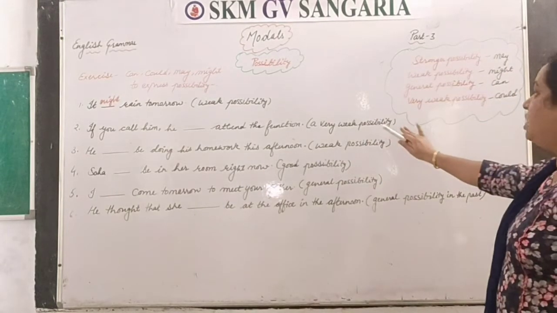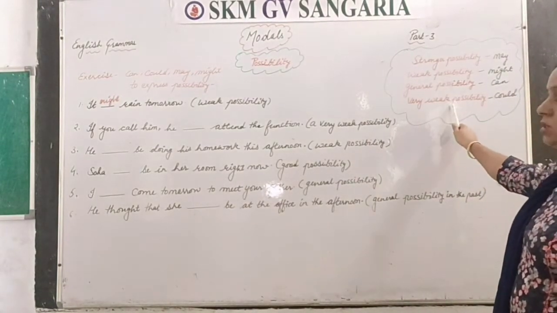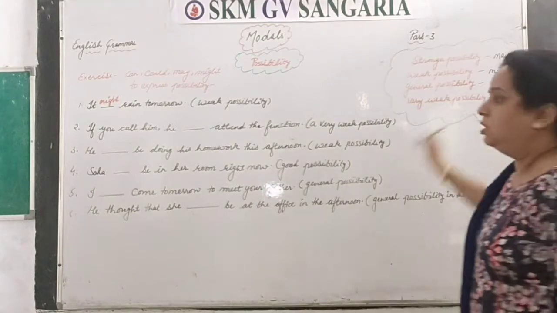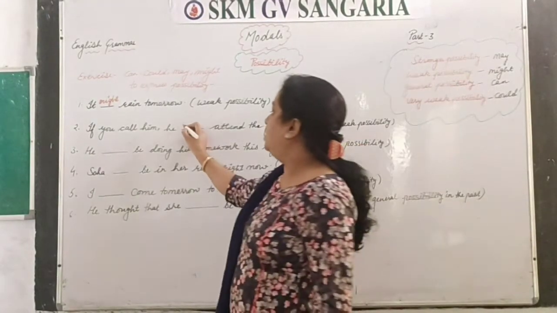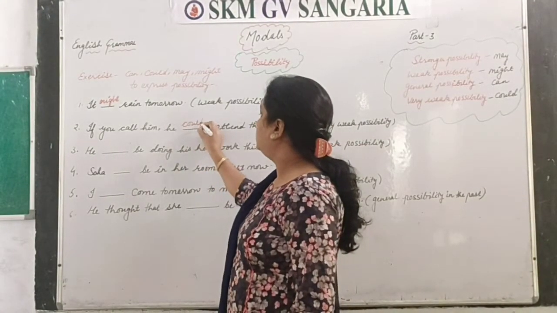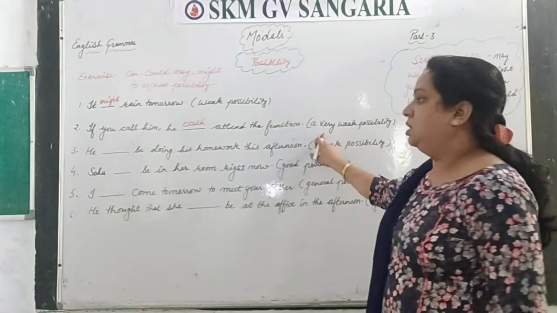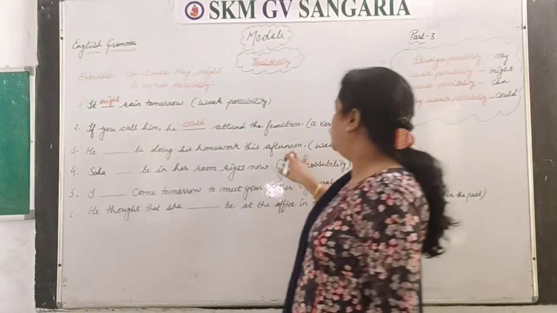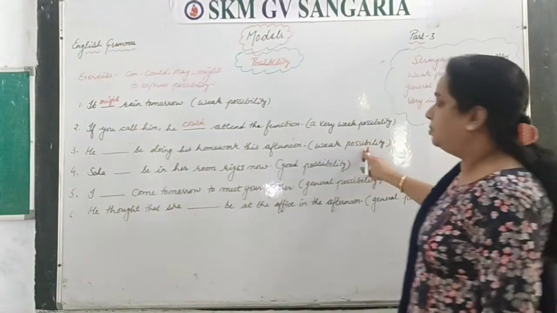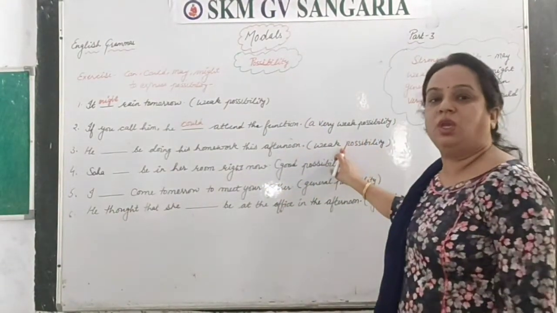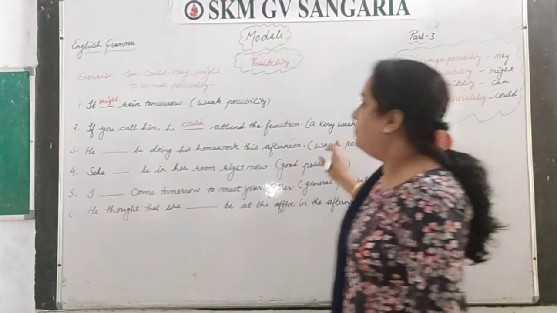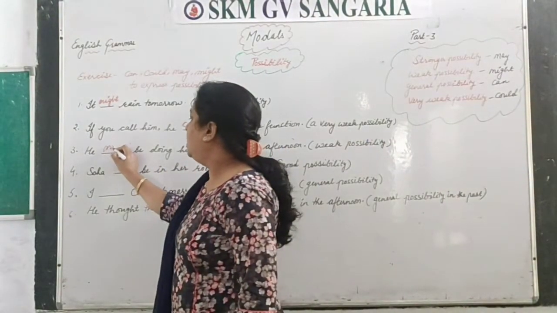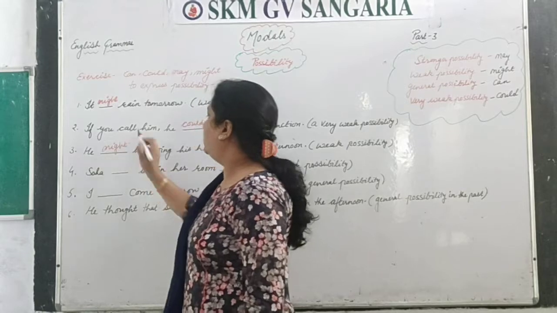A very weak possibility, and for very weak possibility you have to use could. So, if you call him, he could attend the function. Next one, he dash be doing his homework this afternoon. A weak possibility, and again for weak possibility you use might. So, he might be doing.